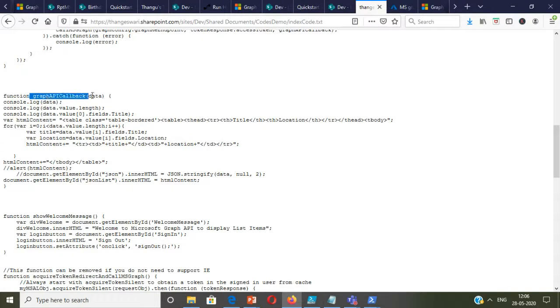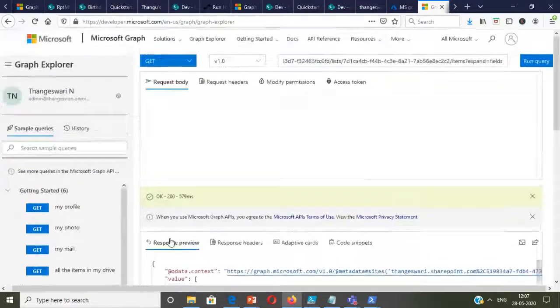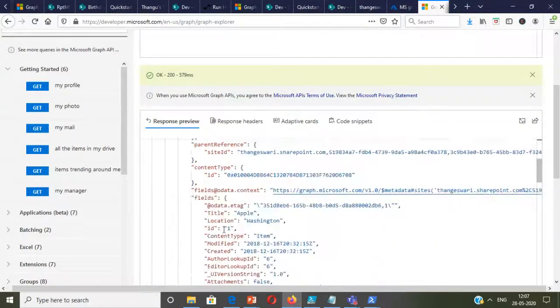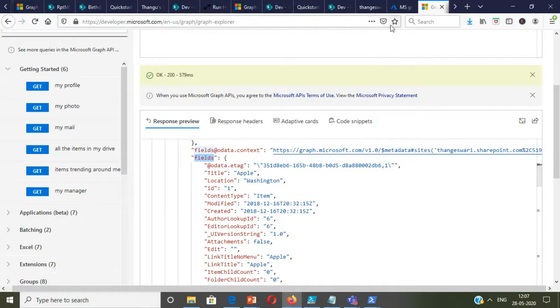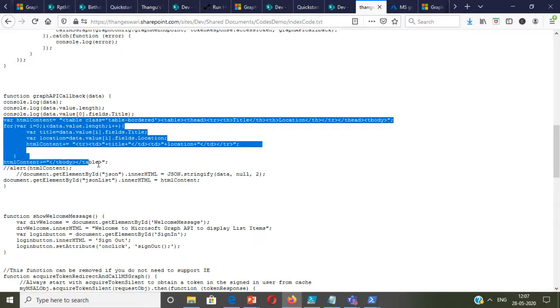The Graph API callback. I'm going to read the data, and then read data.value. If you observe the JSON results, you have the data, within the value I need to look at the fields column, and within the fields I need to display the value. For each data.value I'm going to just use a for loop, and then I use data.value[i].fields.title. So this particular code alone will change.